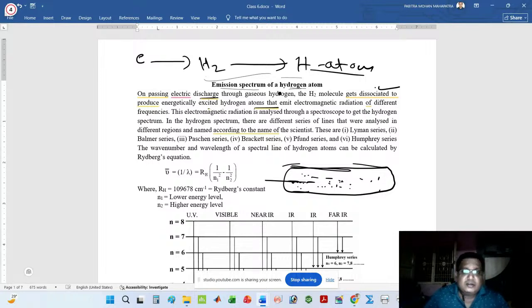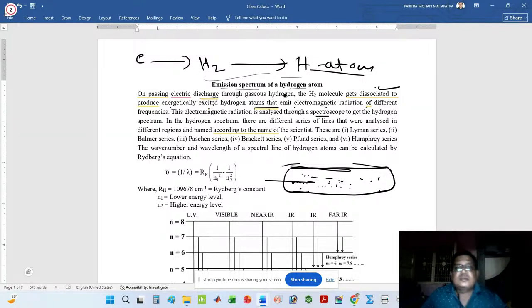As a result, this excited hydrogen atom undergoes analysis with spectroscopy. Actually, what happens? The energetically excited hydrogen atom now emits electromagnetic radiation.